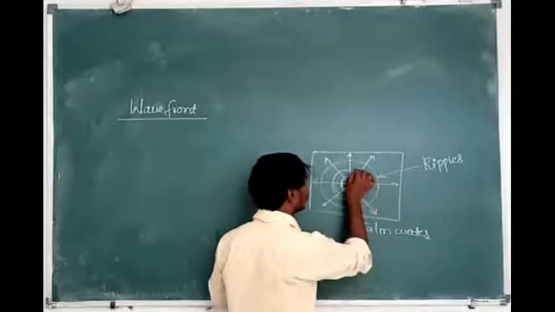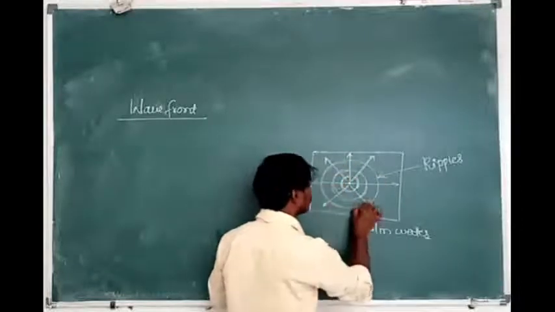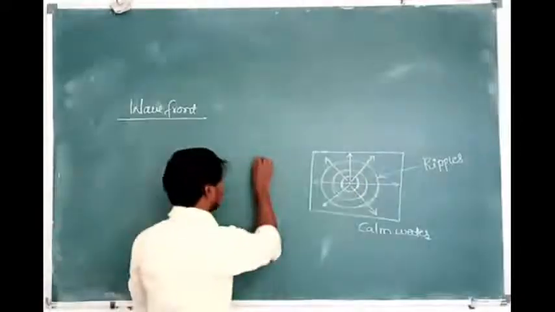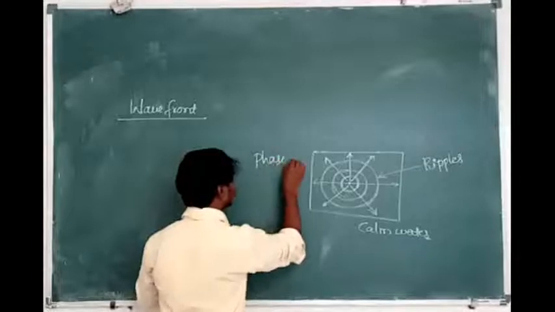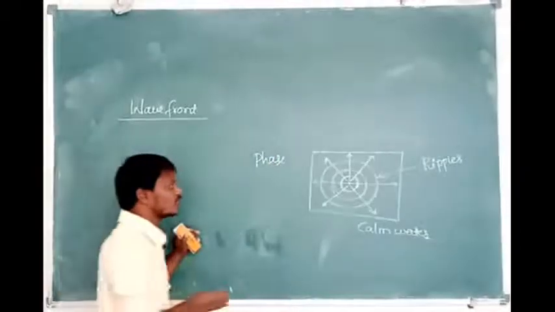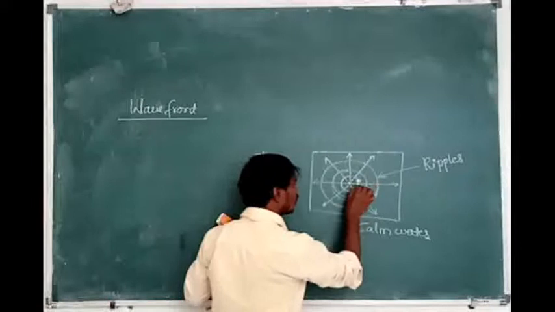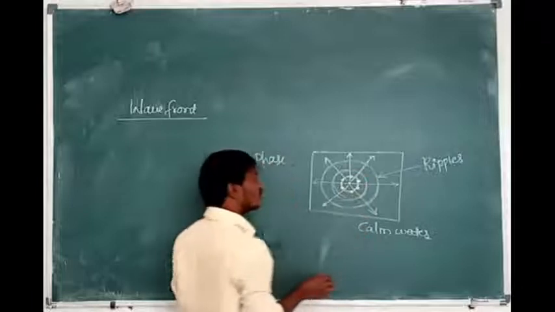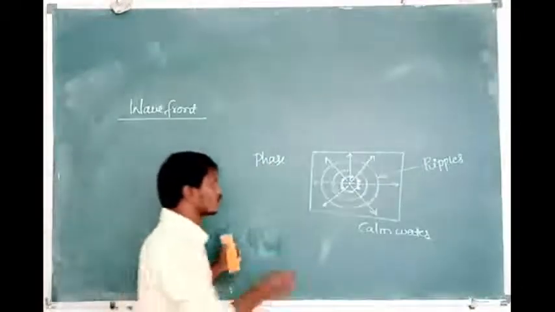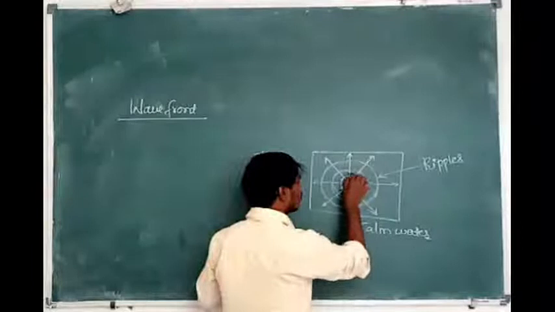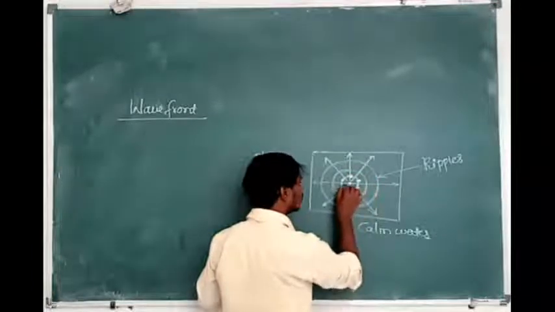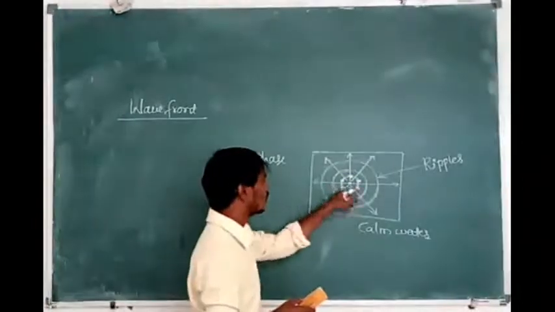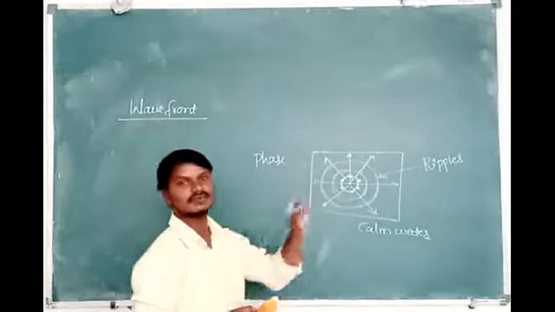On the given wavefront, the particles of the water medium are vibrating in phase. Why are they vibrating in phase here? Because all particles are at equal distance from the point of impact. Here the point of impact can be taken as the source. Means all particles are vibrating in the same phase and at the same instant.